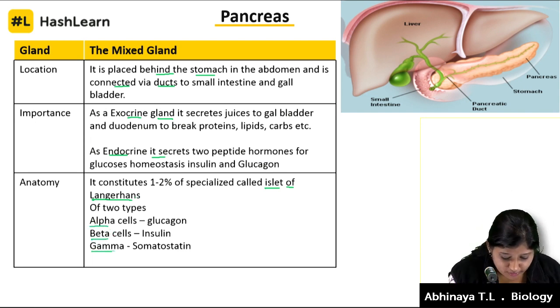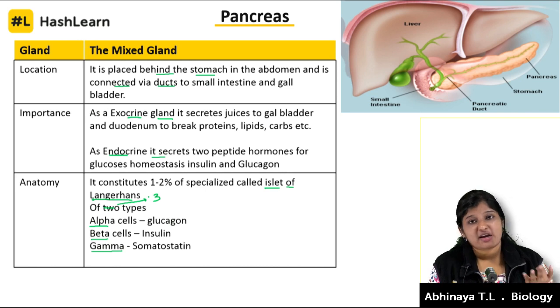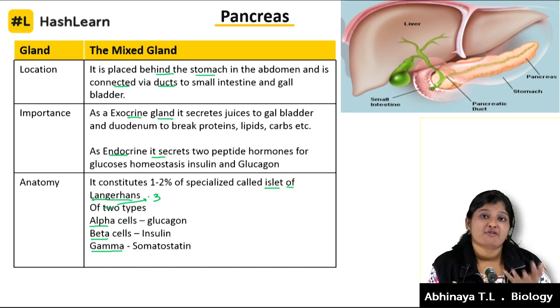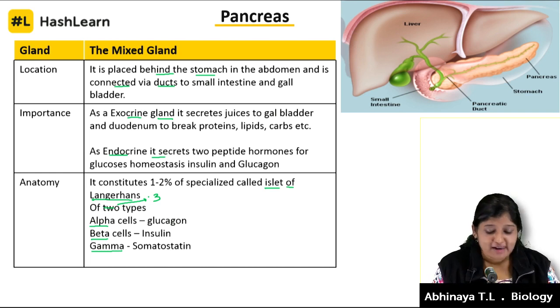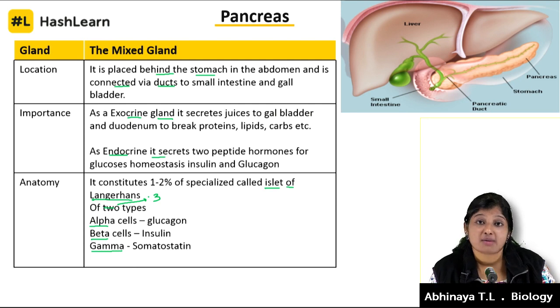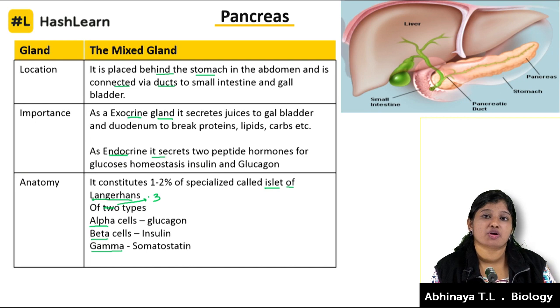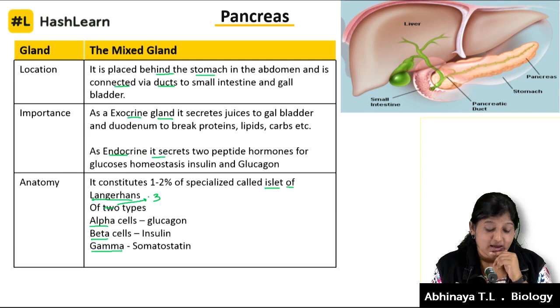There's one more type also that I'll be talking about, so let's make this 3. The 3 major types of cells in the islet of Langerhans tissue are alpha, beta and gamma. Alpha cells release the hormone glucagon. Beta cells release the hormone insulin, and gamma cells release the hormone somatostatin.